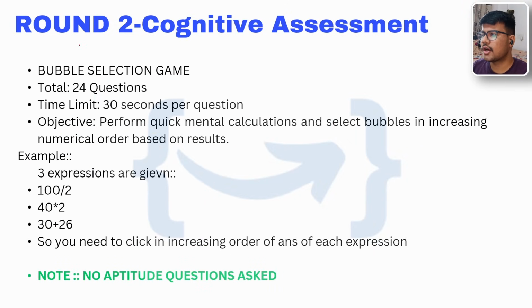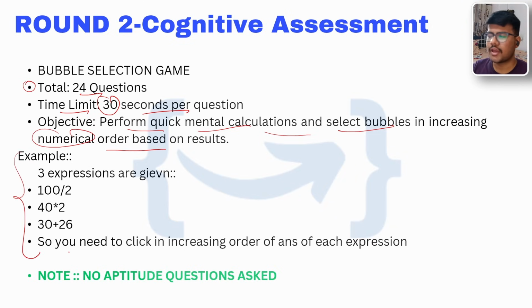Okay, so another is the bubble section game. Total 24 questions. Time limit is 30 seconds per question. Objectives: perform quick mental calculation and select bubbles in increasing numerical order based on the results. So we got a feedback screen like this. We have 100 by 2, which is eventually 50. Then we have 80. Then we have 56.